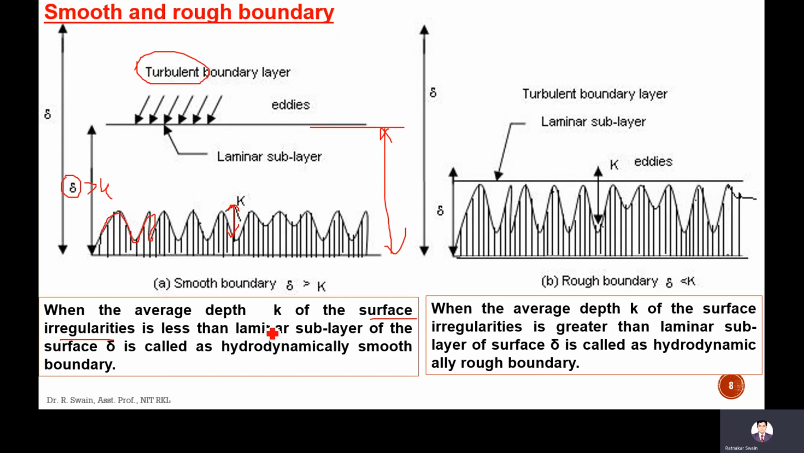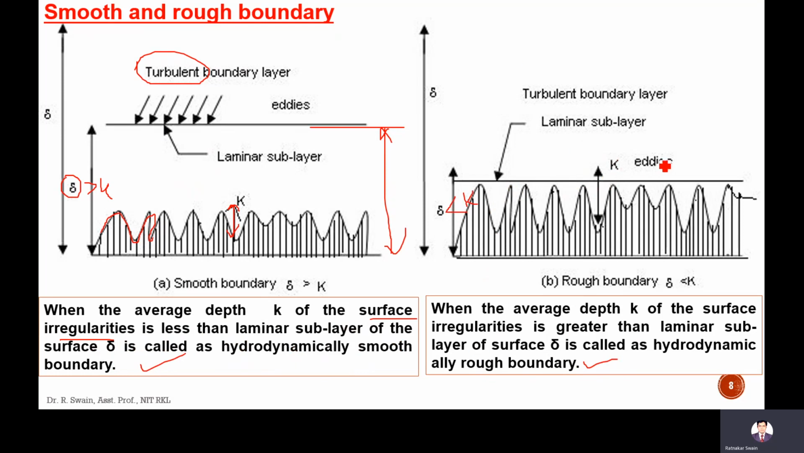So when the average depth K of the surface irregularities is less than the laminar sublayer thickness delta, it is called a hydrodynamically smooth boundary. However, in the case of a hydrodynamically rough boundary, K is more than delta. Delta is less than K. The laminar sublayer thickness is less than K.